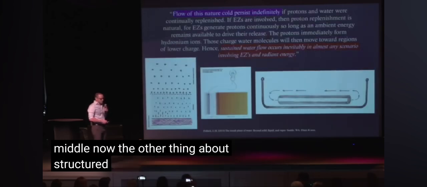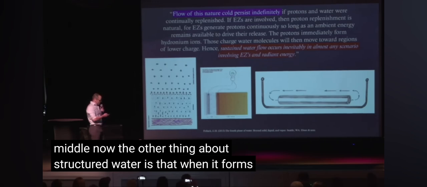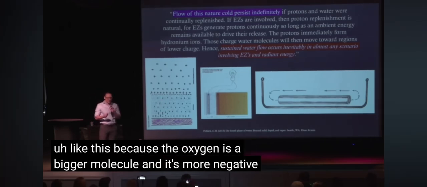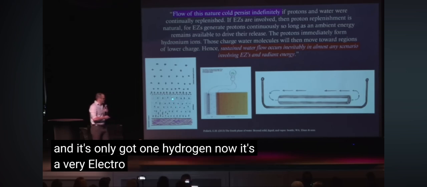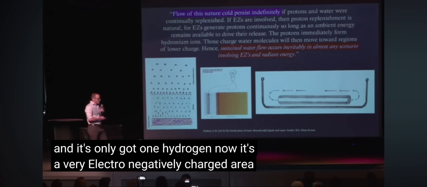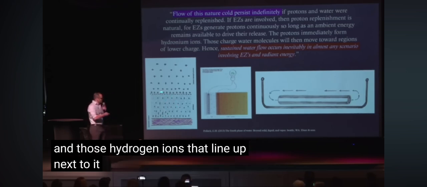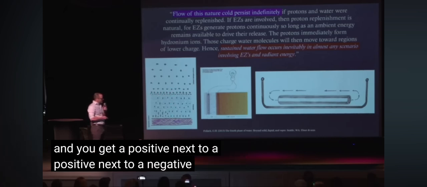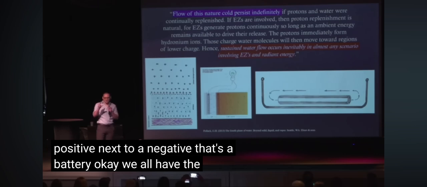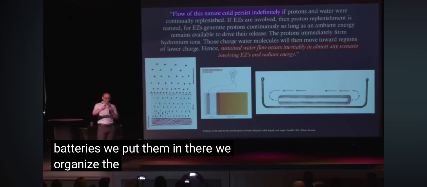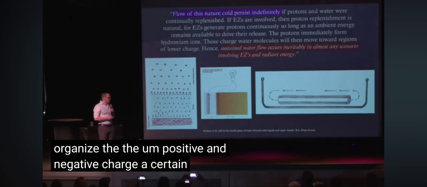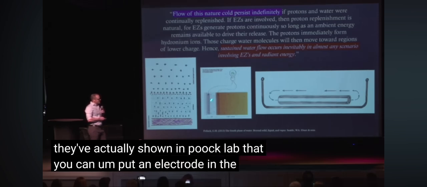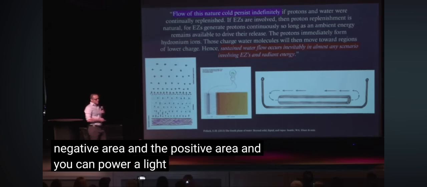Now the other thing about structured water is that when it forms like this, because the oxygen is a bigger molecule and it's more negative and it's only got one hydrogen now, it's a very electronegatively charged area. And those hydrogen ions that line up next to it are very positively charged. And you get a positive next to a negative, that's a battery. Okay, we all have the little batteries. We put them in there. We organize the positive and negative charge a certain way. And they've actually shown in Pollack's lab that you can put an electrode in the negative area and the positive area, and you can power a light bulb.